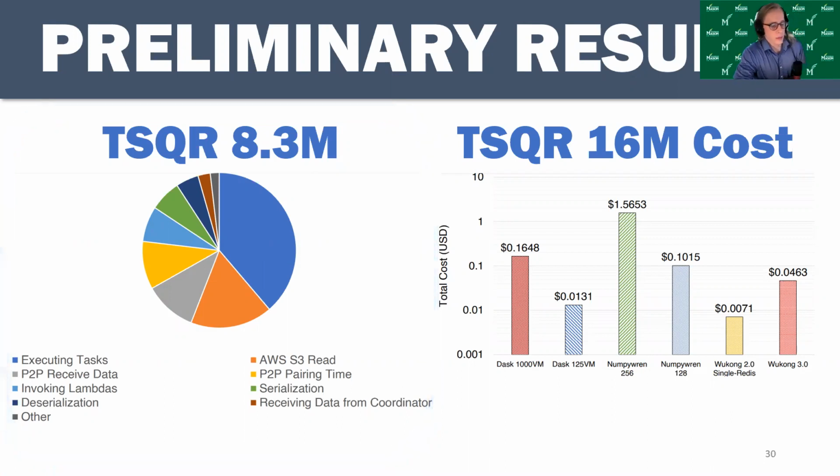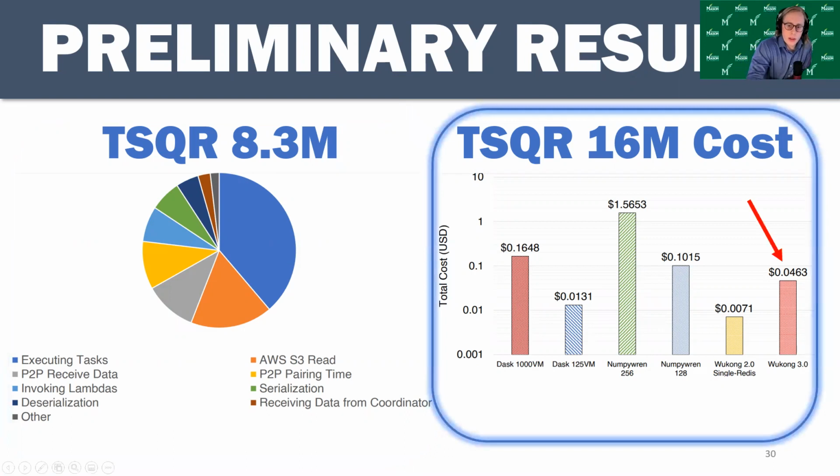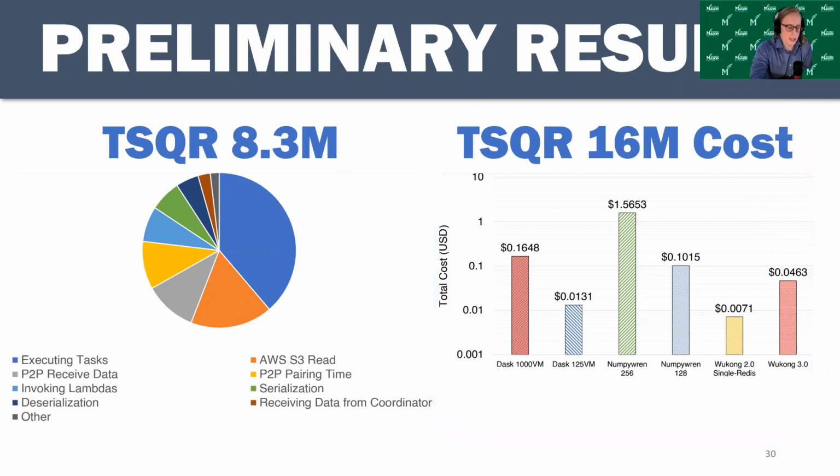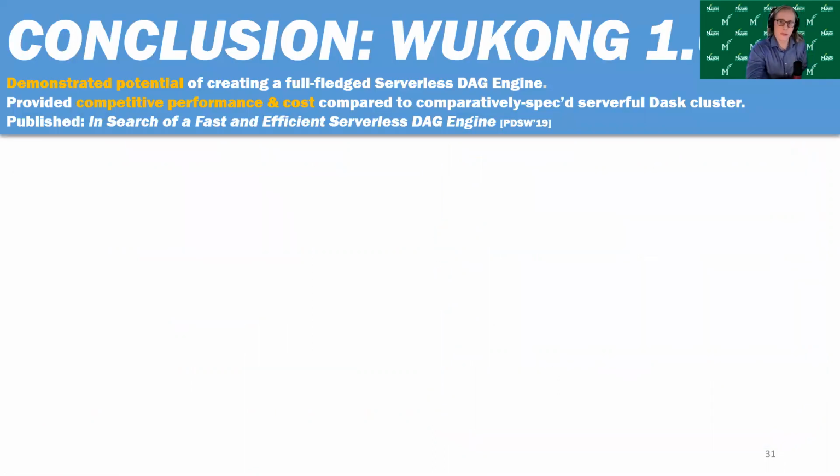As for cost, the chart on the right here shows the cost incurred by each framework for the 60 million problem size. We can see that Wukong 3 is cheaper than both versions of NumPyWren. However, it is more expensive than Wukong 2 and the 125 worker Dask cluster. This is largely because of the extra time spent establishing these peer-to-peer connections. It ends up taking too long, and it costs time because they can execute tasks at the same time, but otherwise they're just sitting there waiting, and this just needlessly incurs cost. So that is the subject of future optimizations.